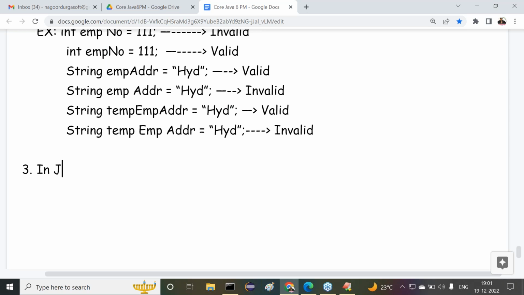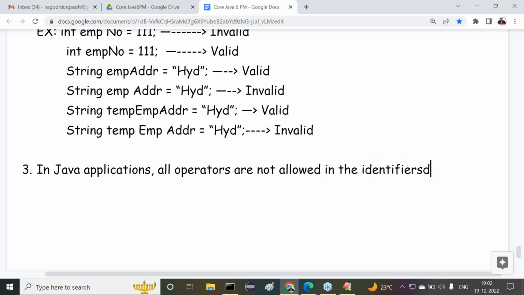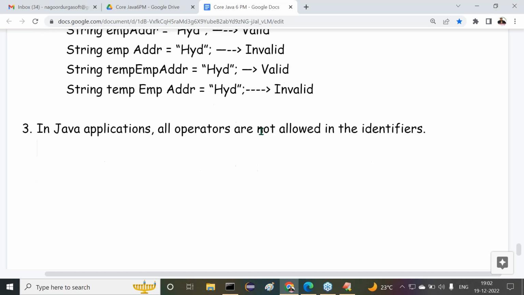In Java applications, all operators are not allowed in the identifiers. Come again, what's the point I said to you? In Java applications, all operators are not allowed in the identifiers. Operators must not be allowed inside the identifiers. That's the point we have to understand.